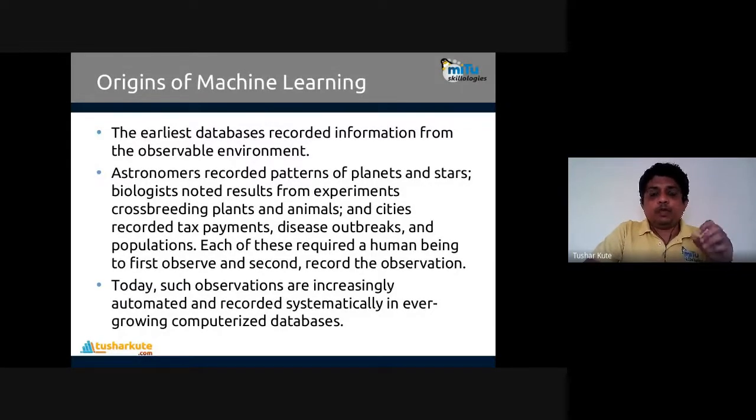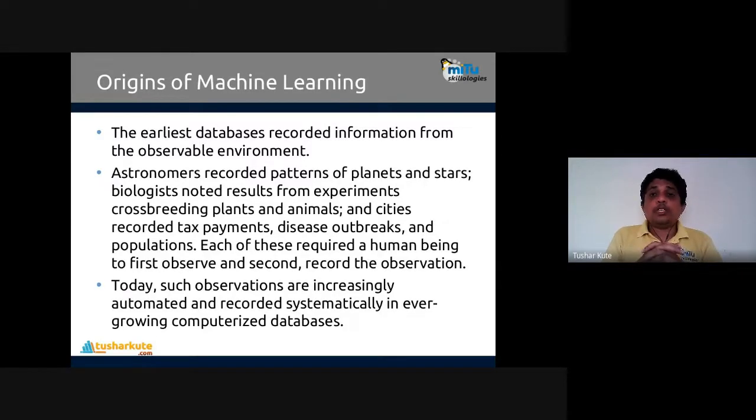For example, if you know Halley's Comet, it is visible after a gap of 76 years. 76 years is a gap of multiple generations basically. But astronomers recorded that after 76 years, it appears again. It was seen previously in 1986 and before that in 1910, and before that 76 years ago it was seen.